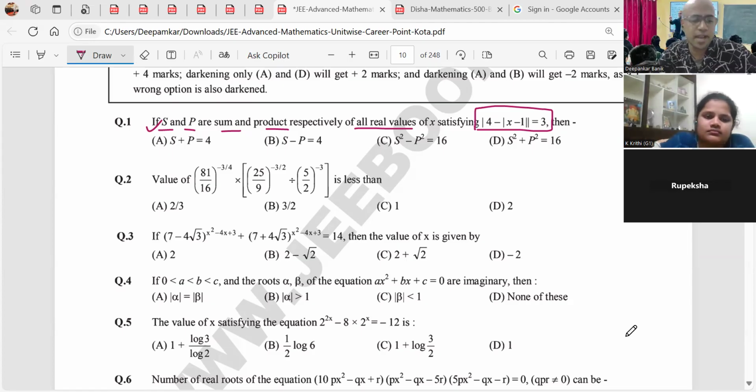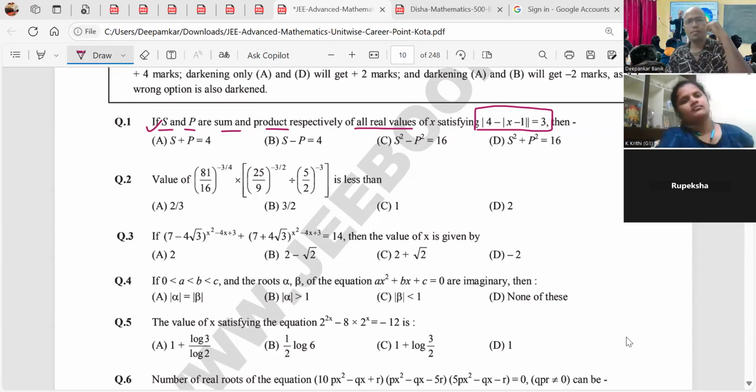Indeed, your voice is cracking, that means something. Kriti's voice is not cracking. Kriti, are you able to hear me properly? Yes, sir. Rupeksha, your voice is also cracking. Maybe some issue with your software. Can you join through a different mobile by sending the link to another mobile of your concerned person? Yes, sir. Please give me a moment.